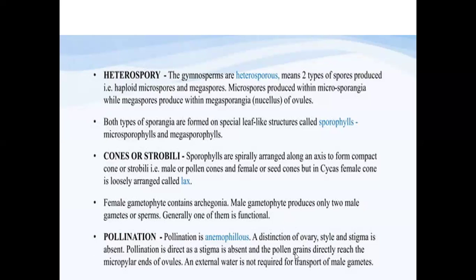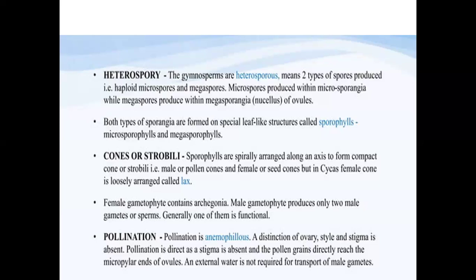So the pollination is of the anemophilous type. That is, the pollen grains carrying the male gamete are dispersed into the air and bring about pollination. Such a pollination is called anemophilous pollination.